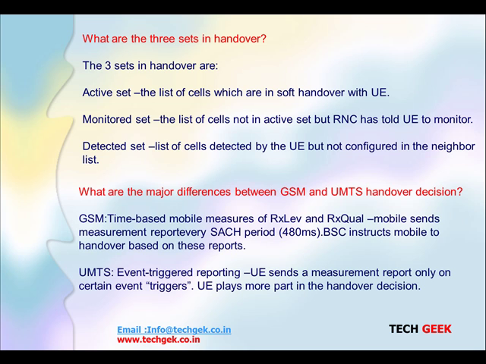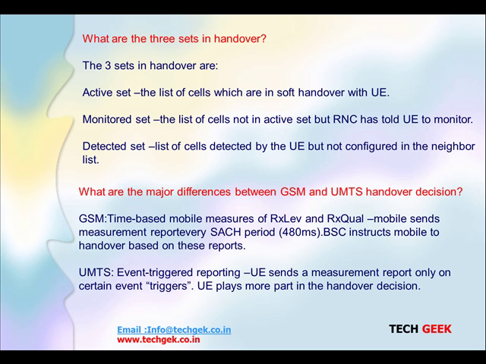What are the major differences between GSM and UMTS handover decisions? Very important to know. In GSM, the mobile measures RX level or RX quality and sends a measurement report every 480 milliseconds to the BSC. Based on that report, the BSC instructs the BTS for the handover.